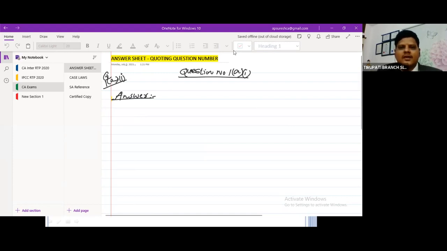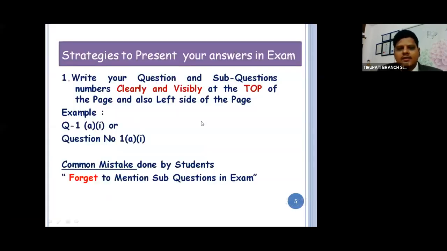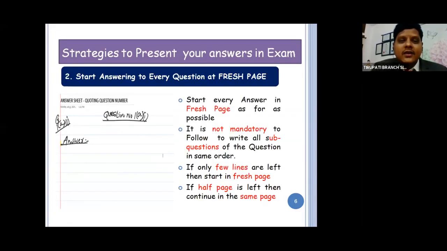Coming to point number 2, friends. Now, what is a common mistake? Students forgot to mention sub questions in the examination. Going to strategy number 2: start answering each and every question on a fresh page.